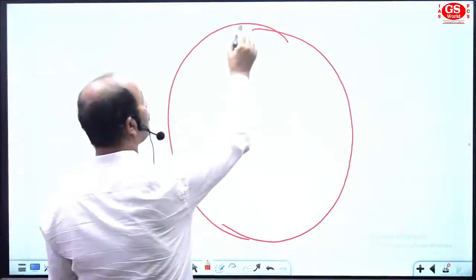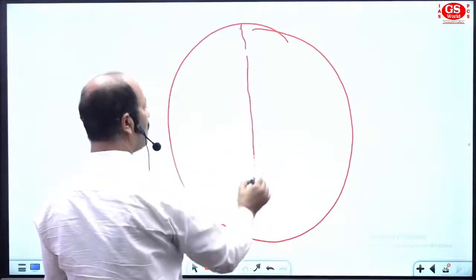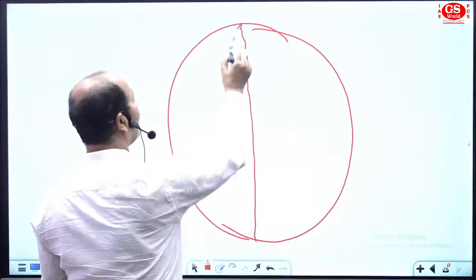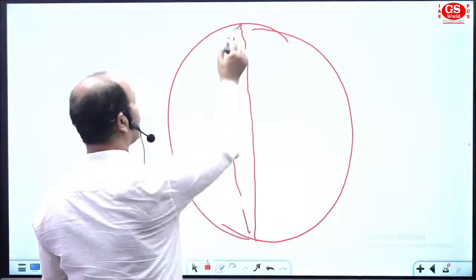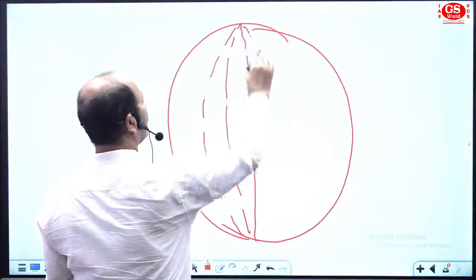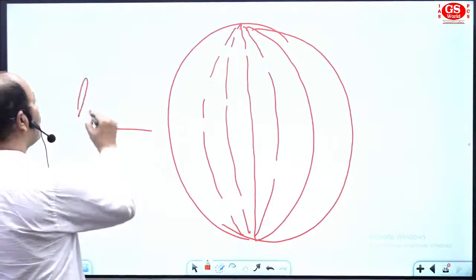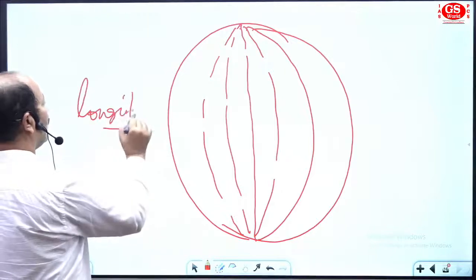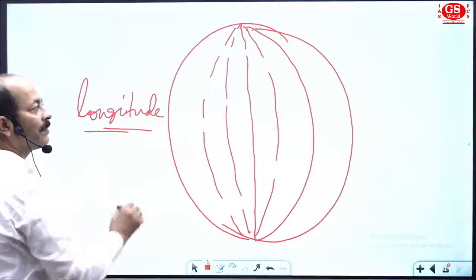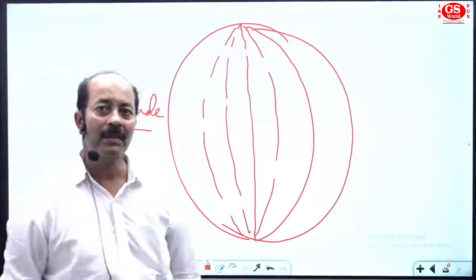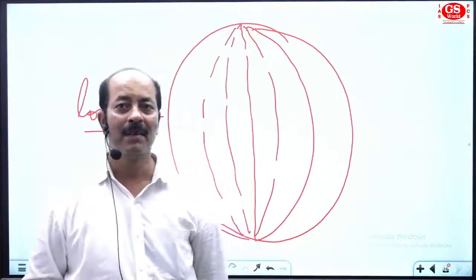In this area you have one line coming from north to south, like this. So this line is named longitude. The lines from north to south are named longitude.